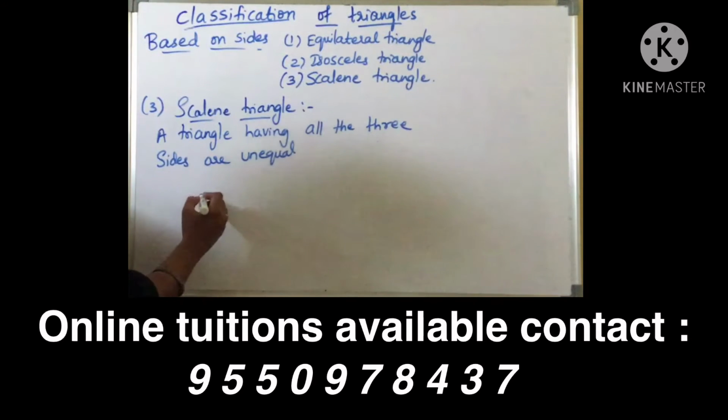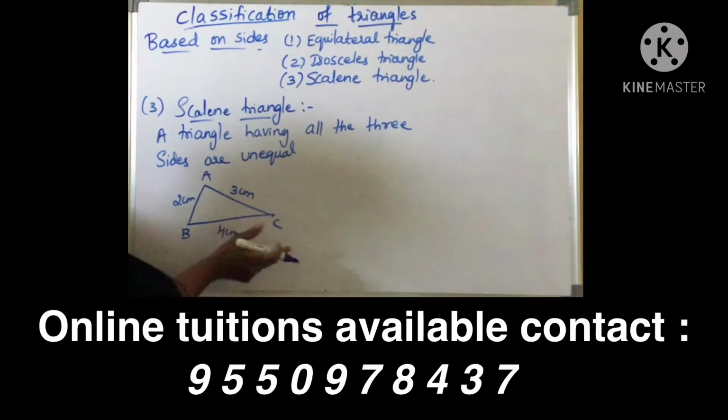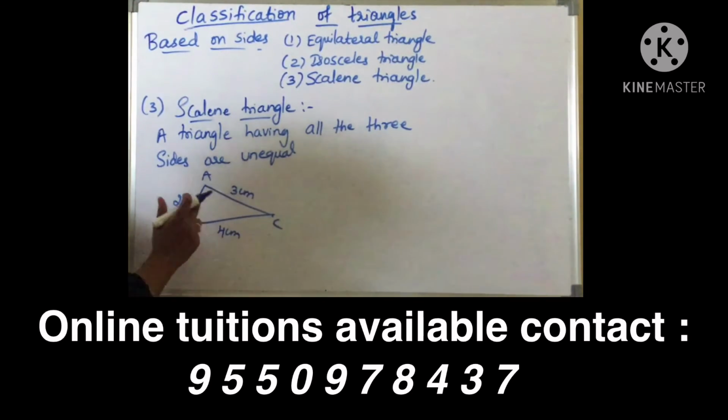Okay, so here coming to shape, suppose this is 4 centimeters, this is 3 centimeters, this is 2 centimeters. A, B, C. Here AB is not equal to BC and BC is not equal to AC, means all the three sides are of different length. So this type of triangle is called scalene triangle.